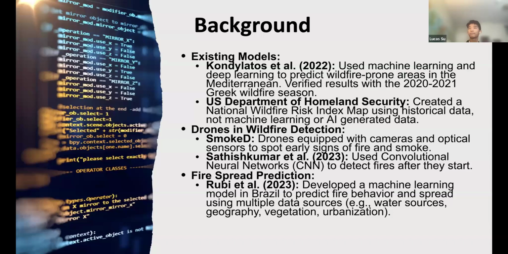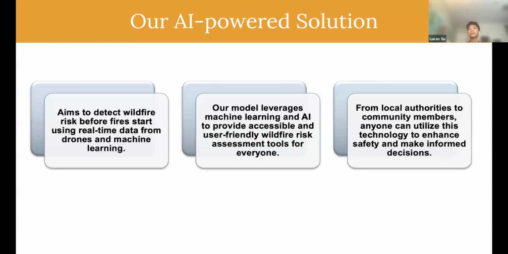Right now there are some wildfire risk index maps, but they don't use machine learning or AI generated data. So our AI-powered solution aims to detect wildfire risk even before the fires start, just using real-time data. Our model leverages machine learning and AI to provide accessible and user-friendly wildfire risk assessment tools for everybody, basically.